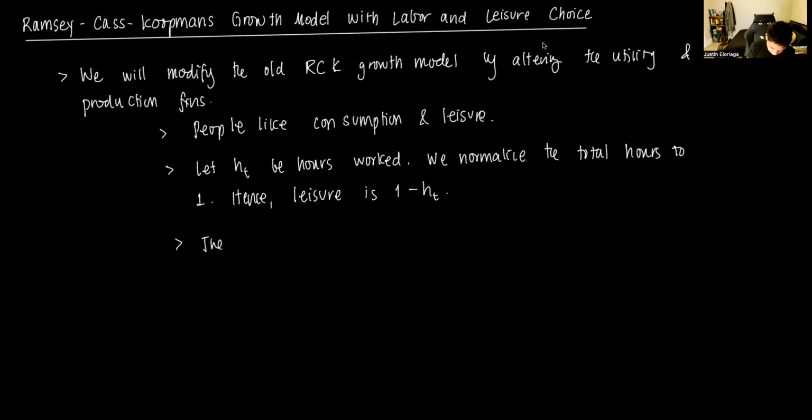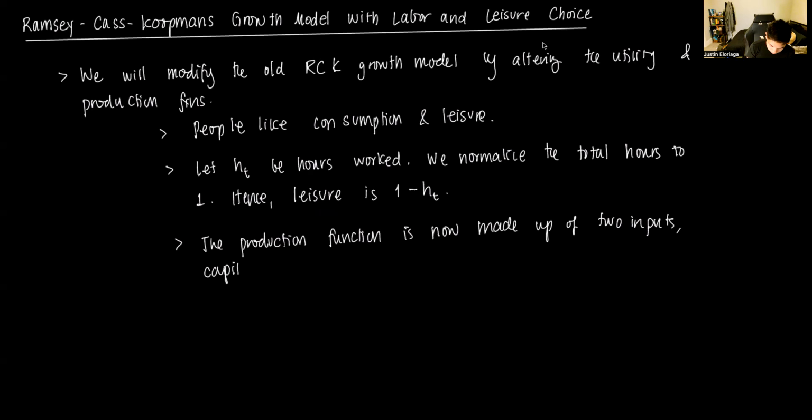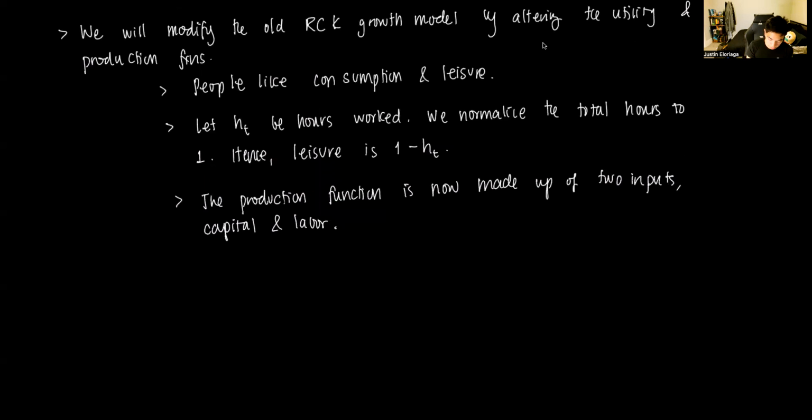So the production function is now made up of two inputs, capital and labor, in this case labor hours.